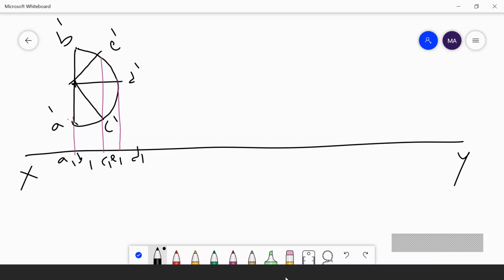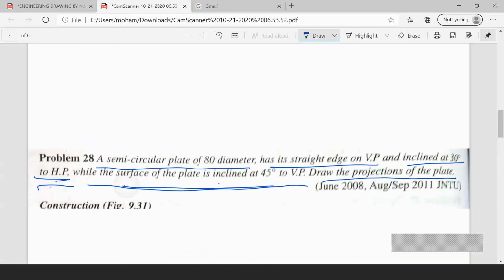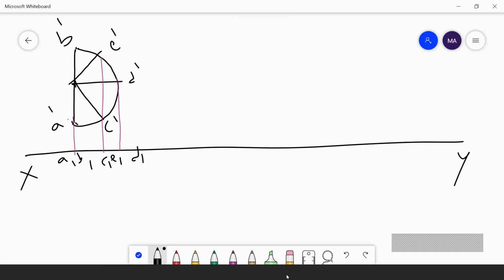Then he has given the surface of the plate is inclined at 45 degrees to VP. So I am drawing an inclination of 45 degrees to VP, which means I will draw the inclination in HP. So here I have a point.